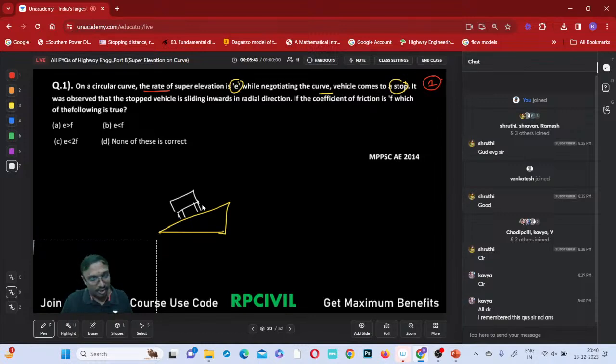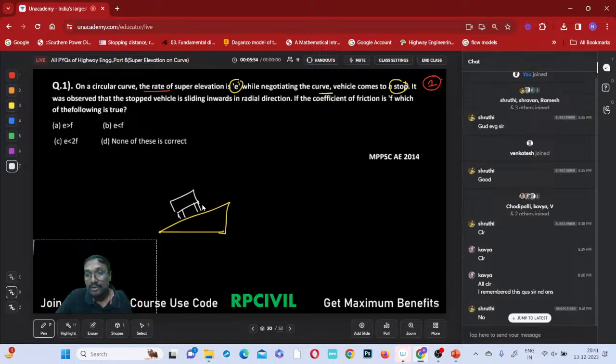When the vehicle is in the stopped condition, do you have any centrifugal force or no centrifugal force? No centrifugal force is possible, na? Zero centrifugal force, right? What is the only force acting on this? The weight will be acting in the vertically downward direction.